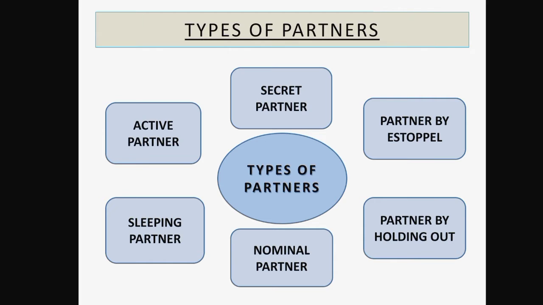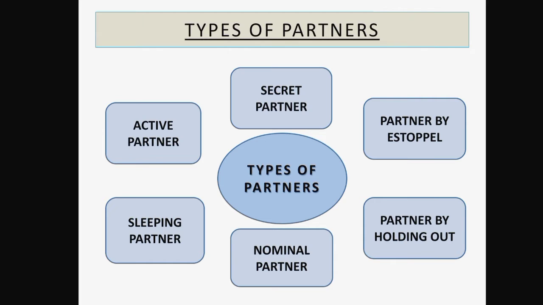This is what unlimited liability is. So the liability of an active partner is unlimited and he contributes capital in the firm. Whenever a partner is thinking to join the partnership firm, he has to contribute some amount of capital. And the active partner also gets a share in the profit or losses of the company.